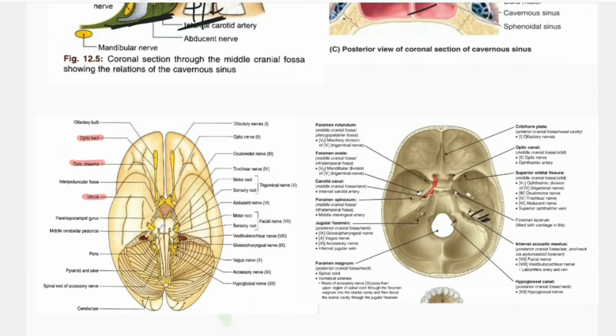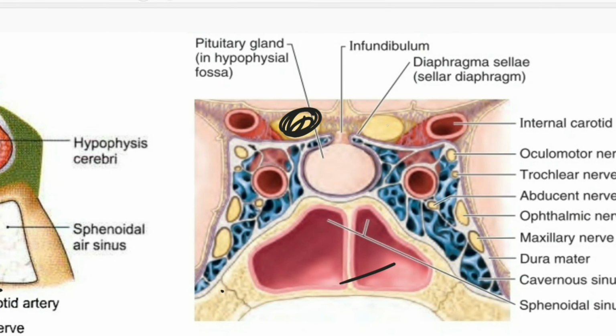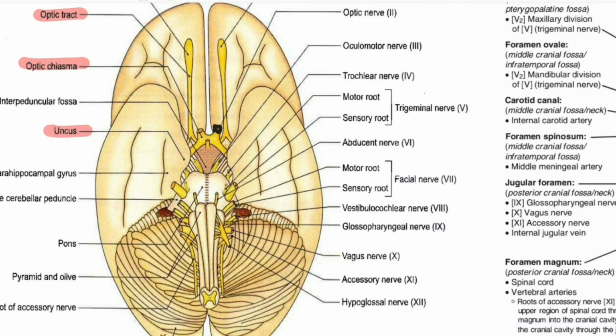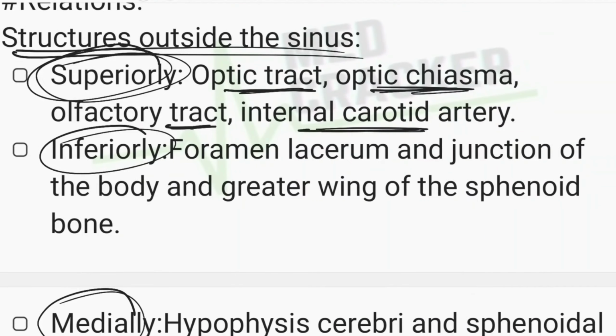From the figure, the superior relation will be the optic tract, optic chiasma, internal carotid artery, and also the olfactory nerve shown in this figure. Here, optic tract, chiasma, olfactory nerve. That is the superior relation, then the inferior relation,